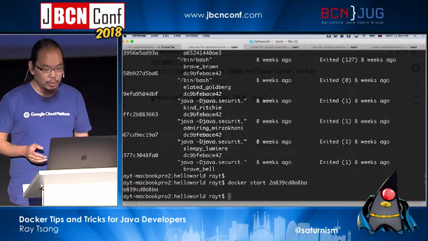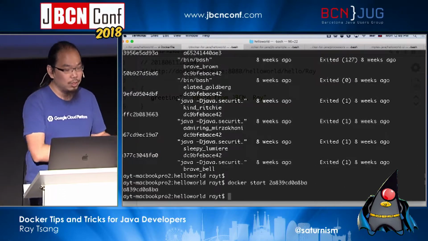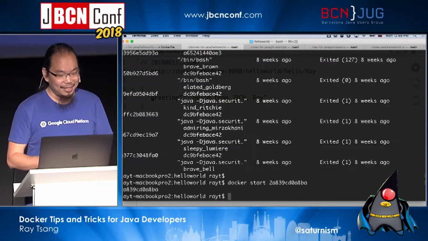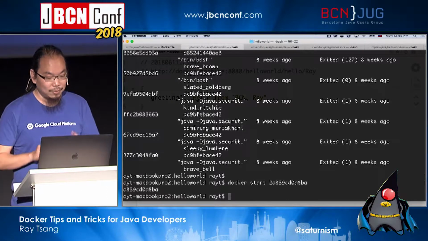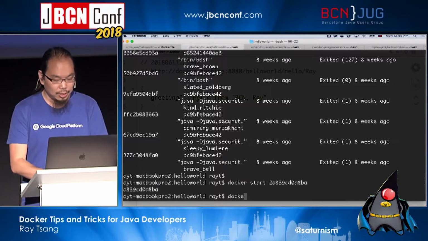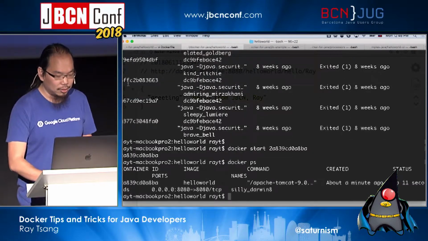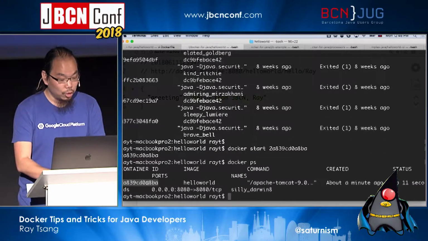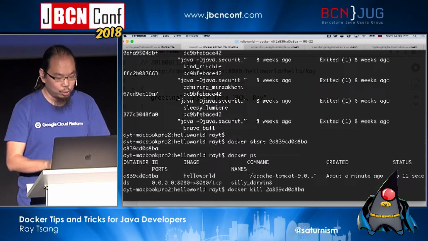And if I do it this way, it's going to go back to that file system, start the process, and it's always there. And this is why, for a lot of people, they will run out of disk space. And we can actually see that this is up and running, and we can actually go and see this application.